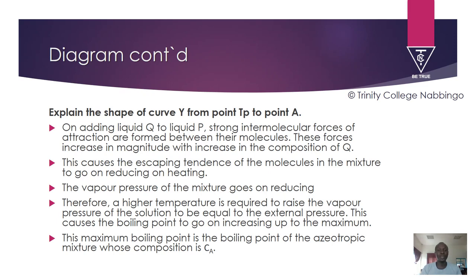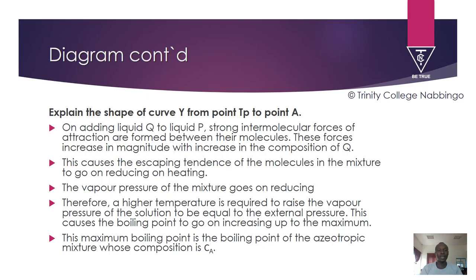The explanation of the curve is basically about this: on addition of liquid Q to liquid P, strong intermolecular forces of attraction are formed between their molecules. These forces increase in magnitude with increase in the composition of Q. This causes the escaping tendency of the molecules in the mixture to go on reducing, so on heating, the vapor pressure of the mixture goes on reducing.